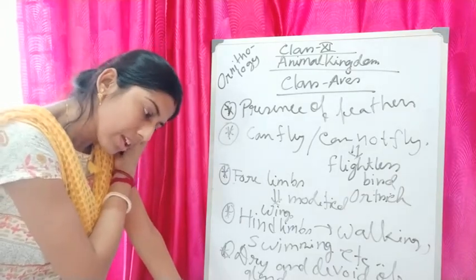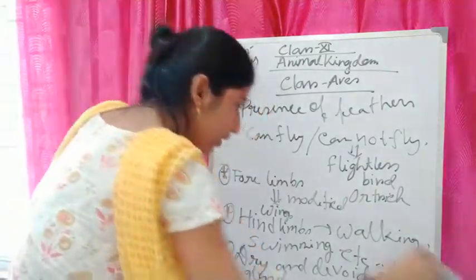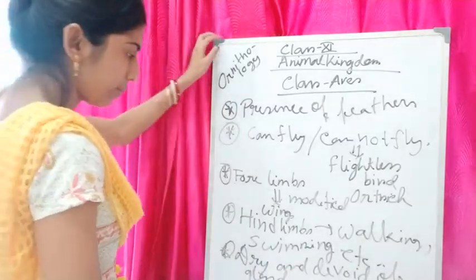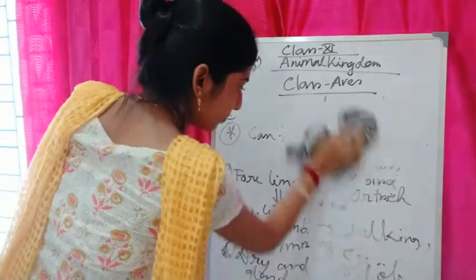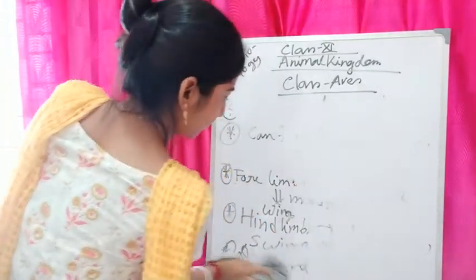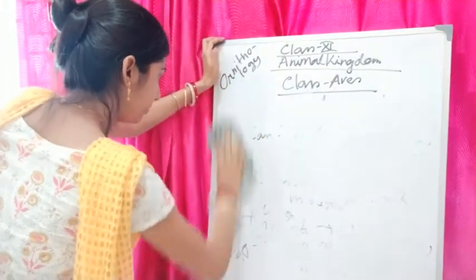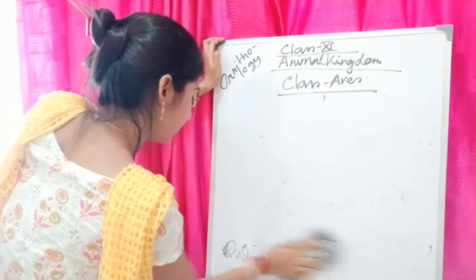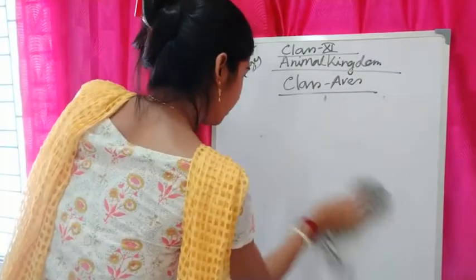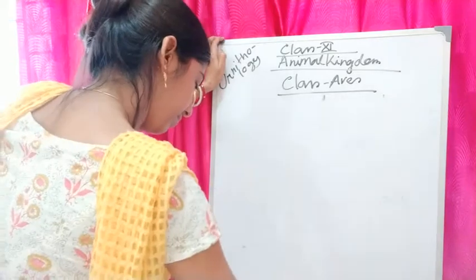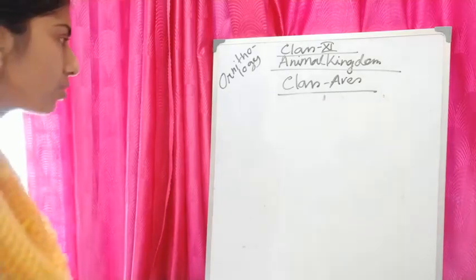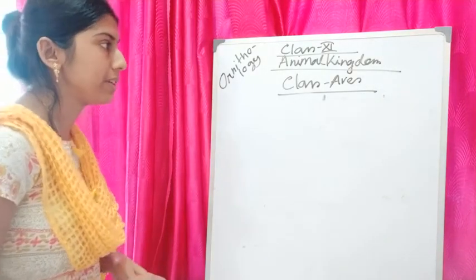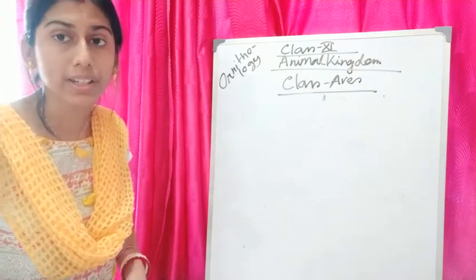So these are some properties. And what is next? Their endoskeleton is fully bony, and long bones are hollow with air cavities, which are called pneumatic bones.